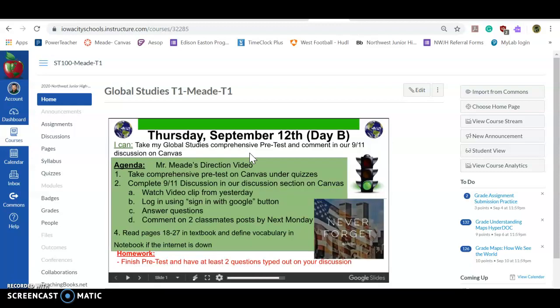If the internet is out, we're going to read pages 18 to 27 in our textbooks, and you're going to use a notebook to write down the vocabulary terms. So the vocabulary terms are at the top of each chapter, the core concepts, and everything that's highlighted in yellow. I want you to define. All right, so that's only if Canvas is not working for us. That should give us enough to do if that is not the case.